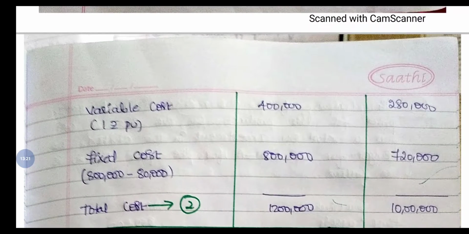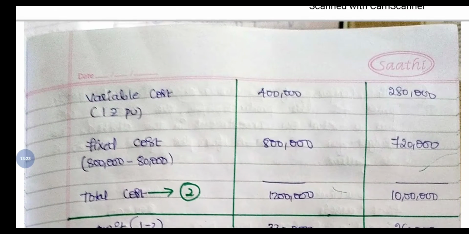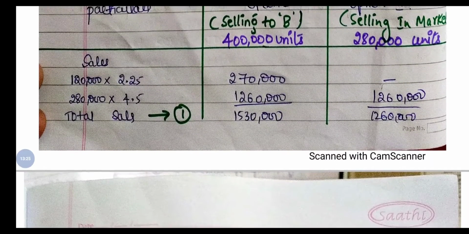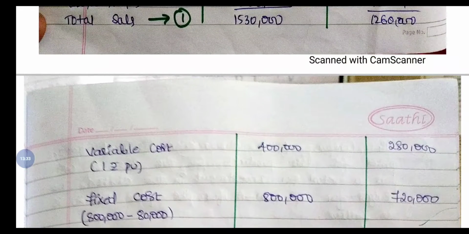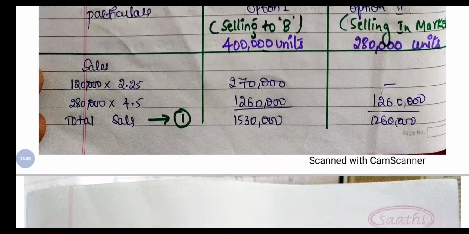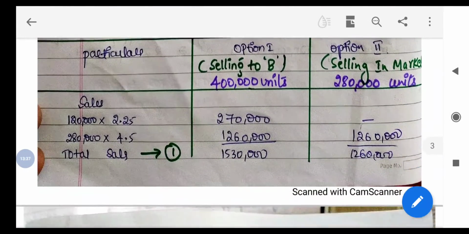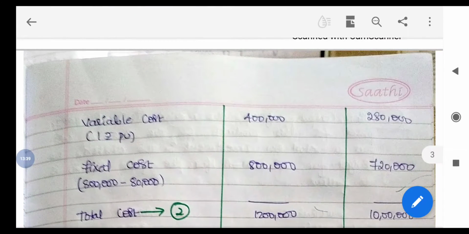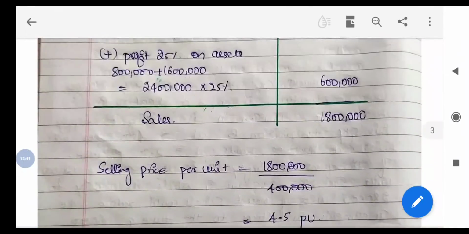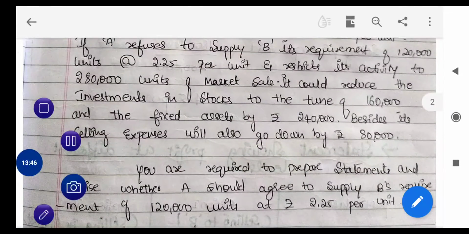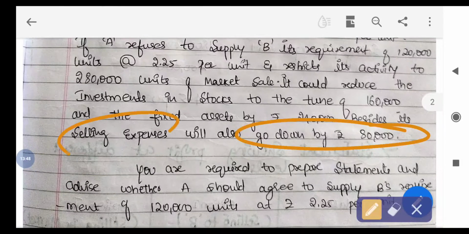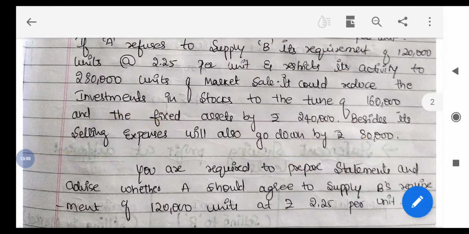Next, let's look at the variable cost. Variable cost depends on units, so when units vary here, it was 4 lakh and now 2,80,000. So it is 1 rupee per unit. So 1 into 4 lakh it is 4 lakh, and 1 into 2,80,000 it is 2,80,000. For fixed cost, they have given one adjustment here. When they have decided only 2,80,000, then the selling expenses will go down by 80,000.